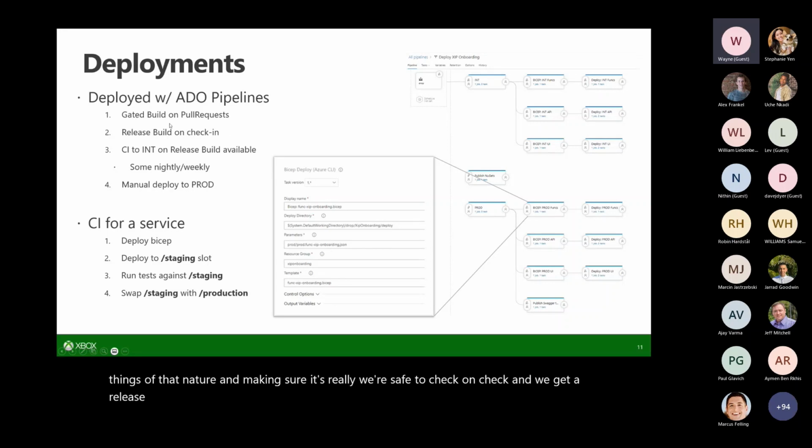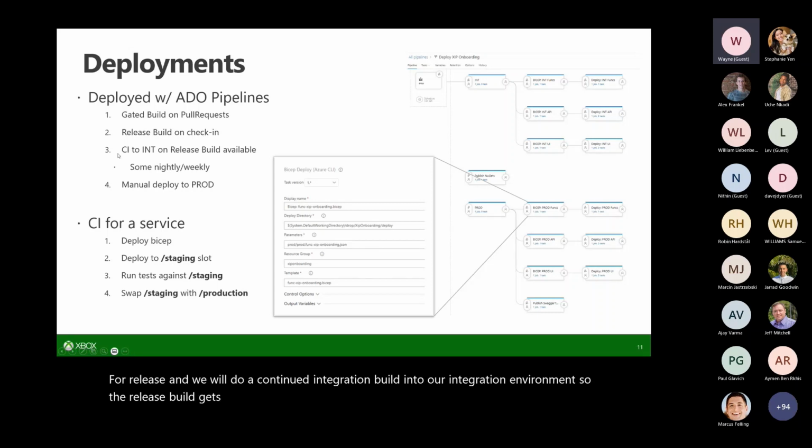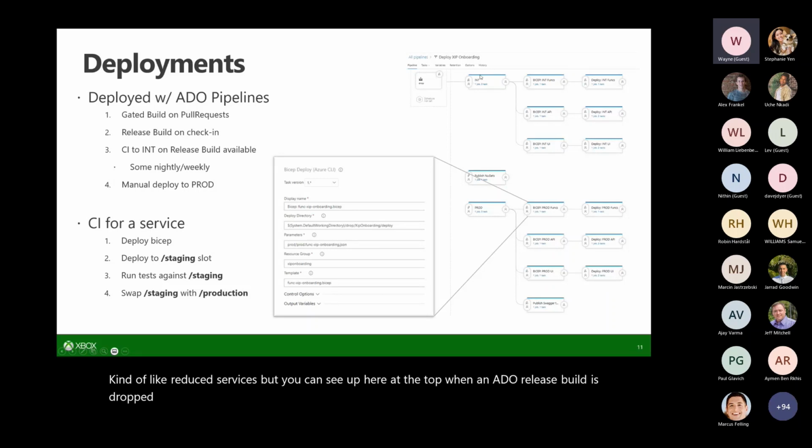This is a candidate for release, and we will do a continuous integration build into our integration environment. So the release build gets checked in, that's 2, and then 3, we start some kind of CI pipeline that will start deploying services. You can see that in this example of one of our reduced services. Up at the top, when an ADO release build is dropped and available, we trigger our int environment.